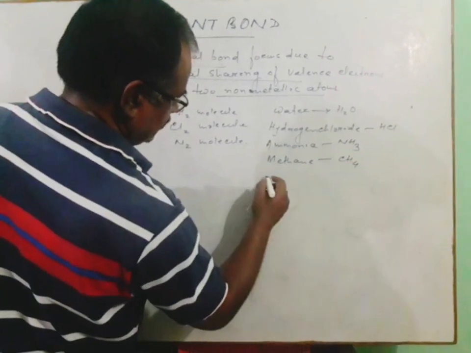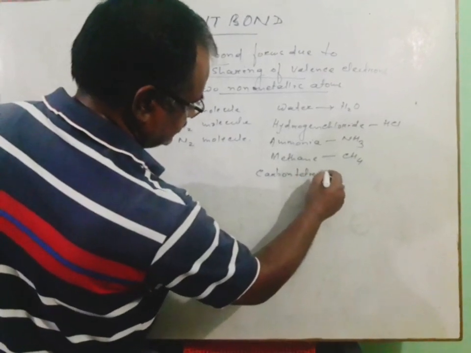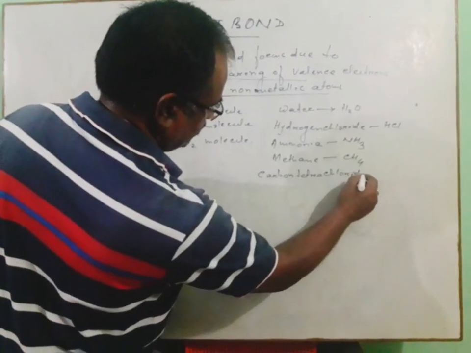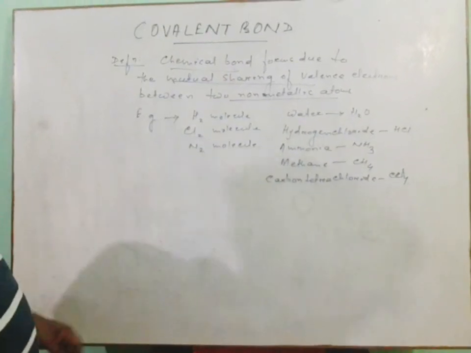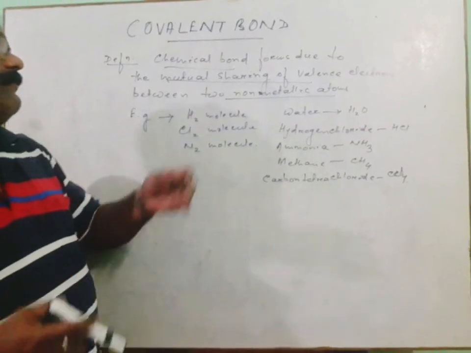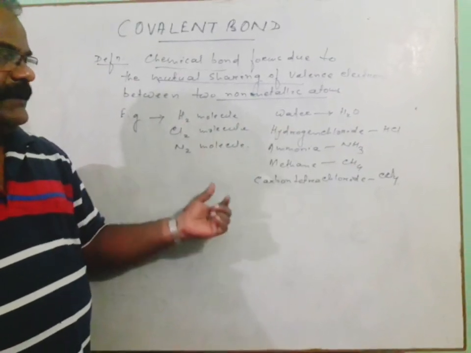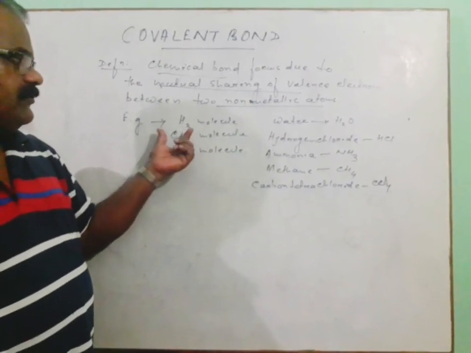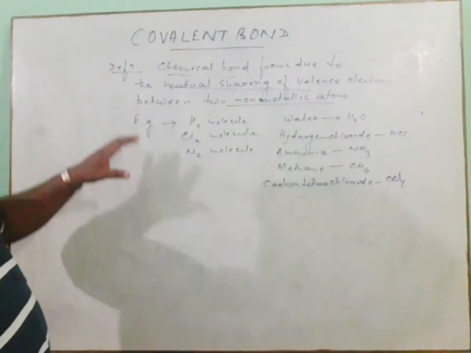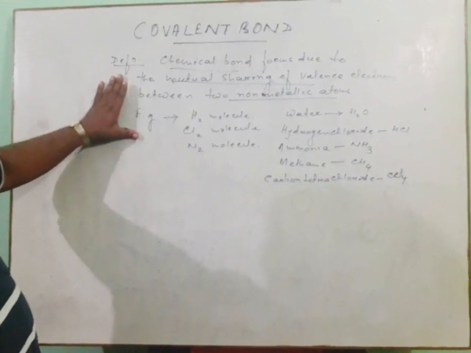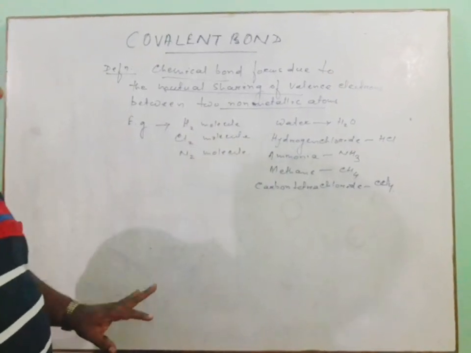carbon tetrachloride, as some of the examples where the bond forms. These are some examples of covalent compounds where the constituent elements are nonmetals, and the sharing occurs between two identical atoms or two non-identical atoms. Now we will see elaborately what actually happens, how this mutual sharing occurs between the same type of atoms or different types of atoms.